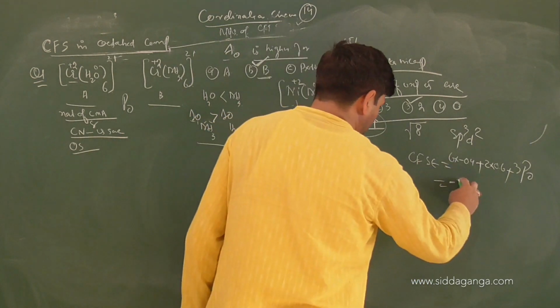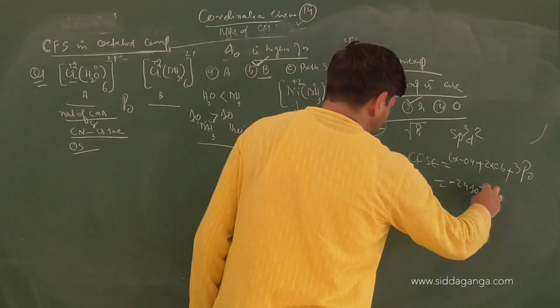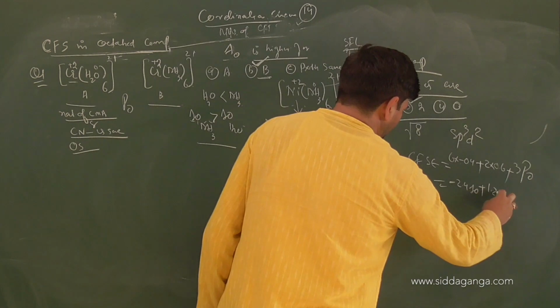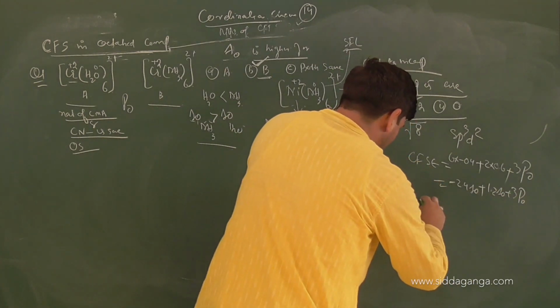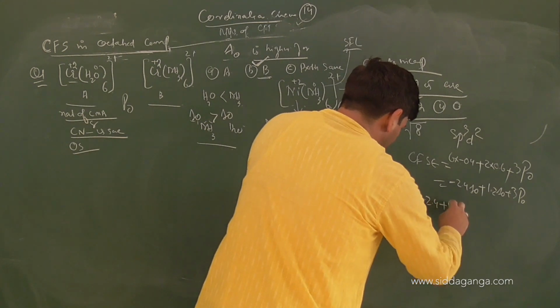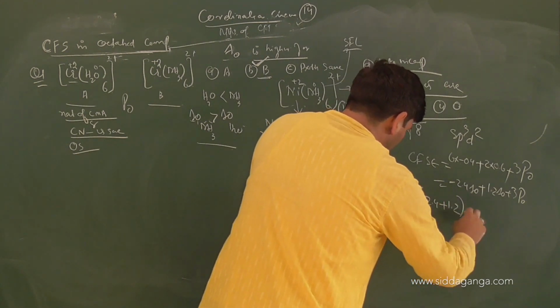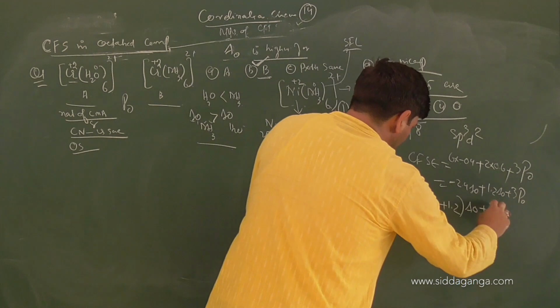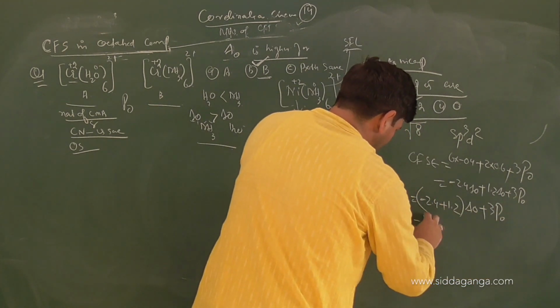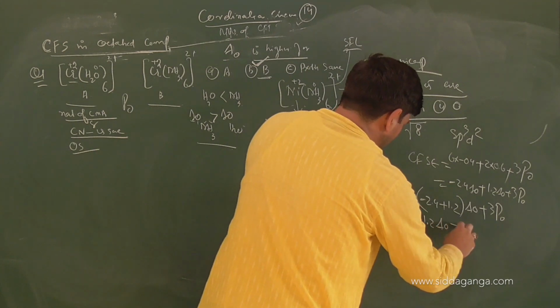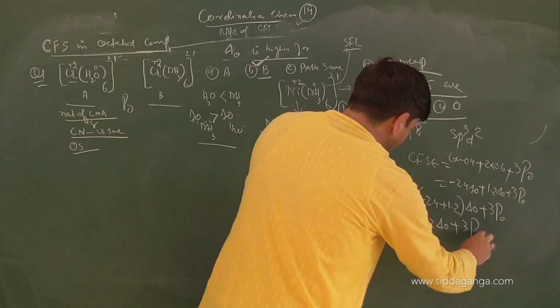So 6 times 0.4 is 2.4. Minus 2.4 of delta 0 plus 1.2 of delta 0 plus 3 pairings in octahedral field. That will make it minus 1.2 of delta 0 plus 3 pairing energies.